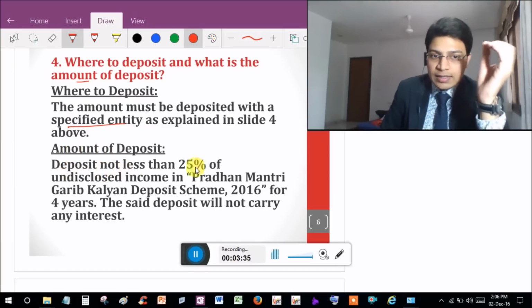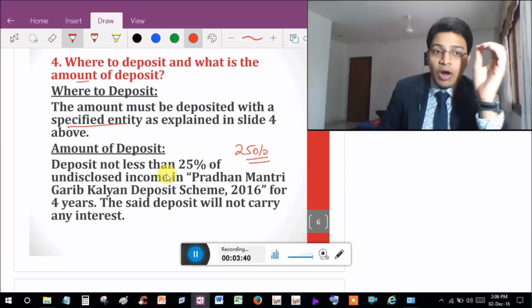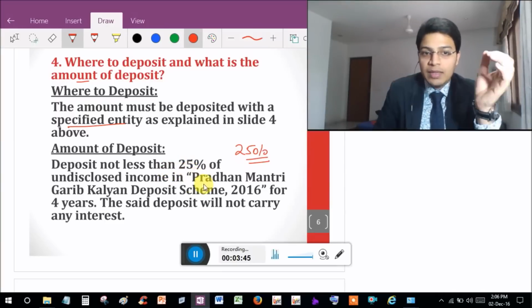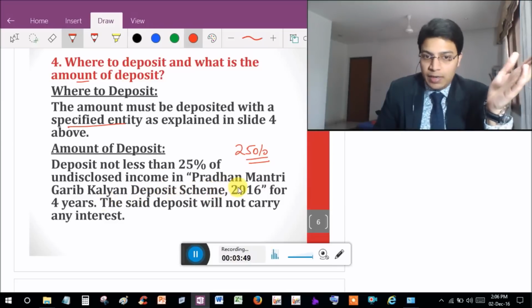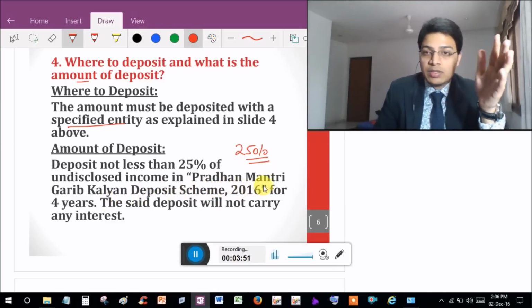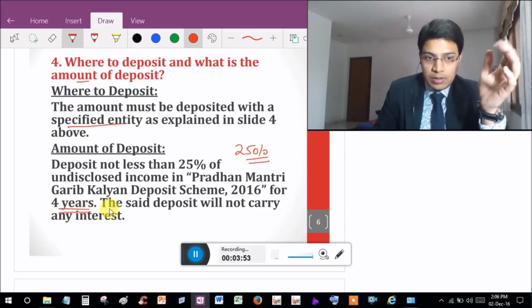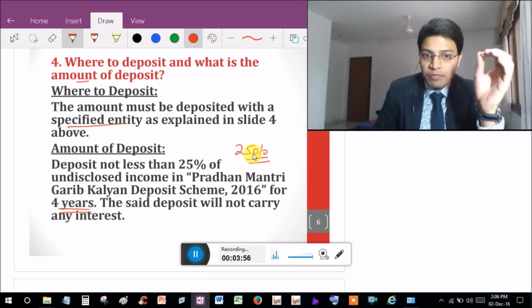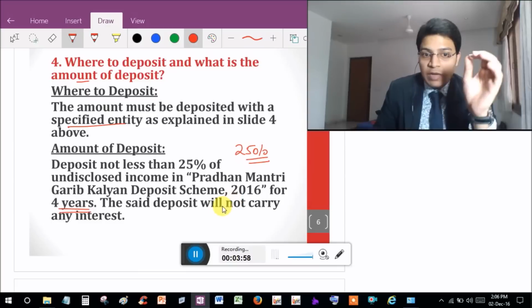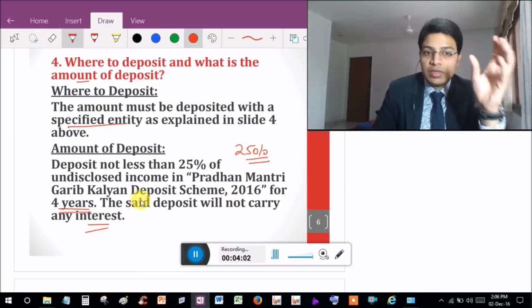Deposit not less than 25% of the undisclosed income in the Pradhan Mantri Garib Kalyan Deposit Scheme 2016, and this must be deposited for 4 years. The said deposit of 25% of undisclosed income will not carry any interest. There will not be any interest on this amount of deposit.